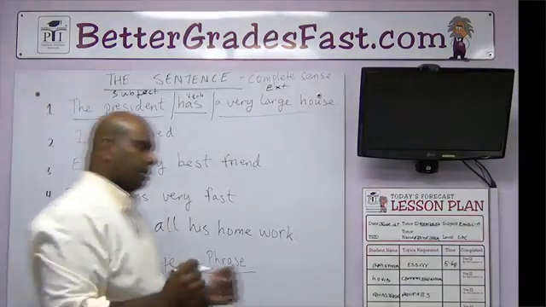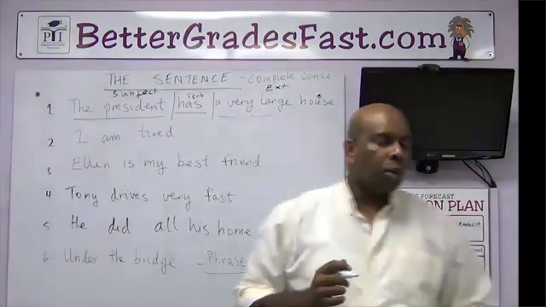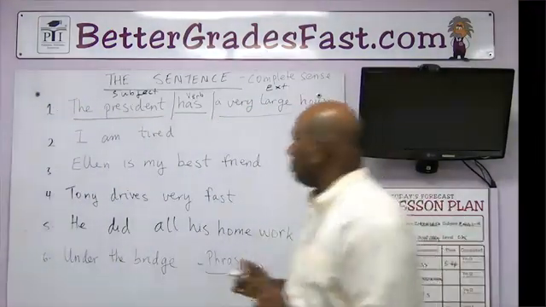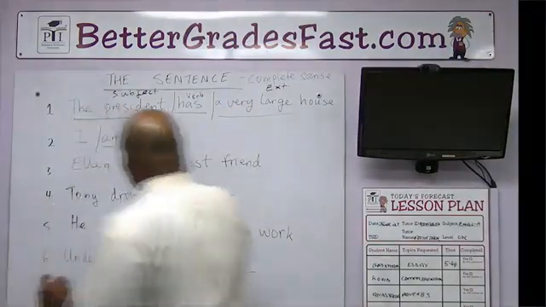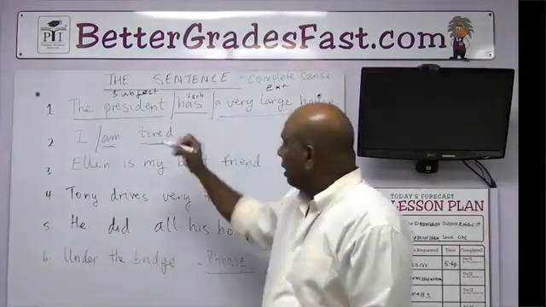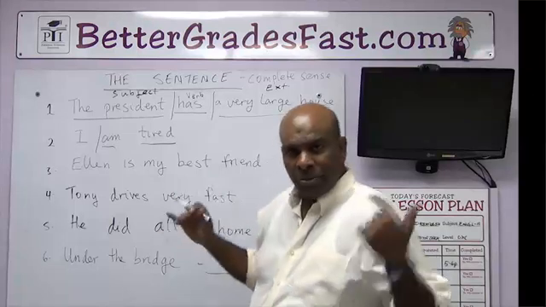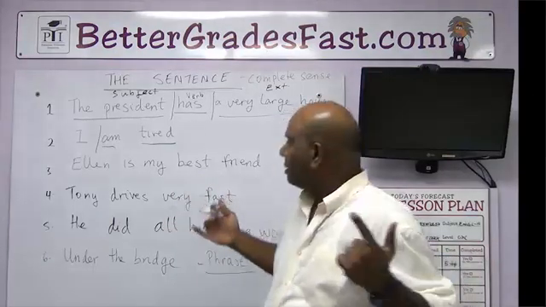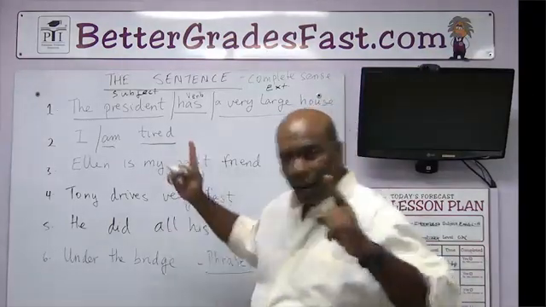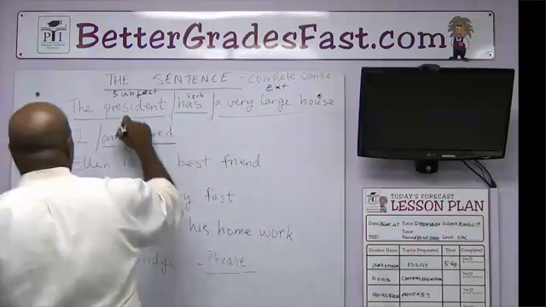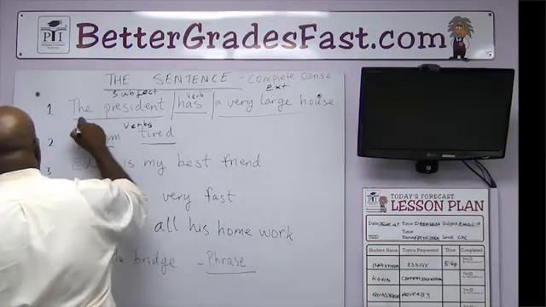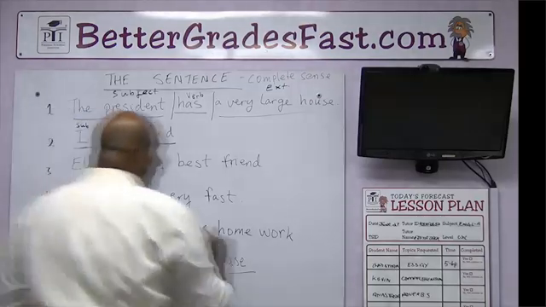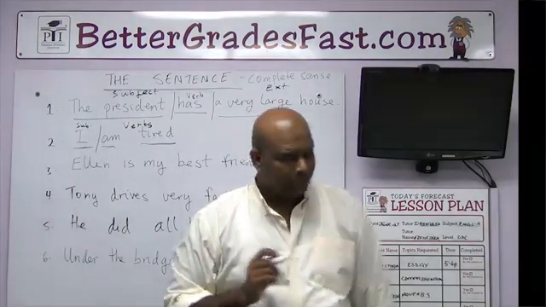Sentence number 2. I am tired. What's the action word or words there? There's 2. Am and tired. You can tire, that's a verb, and am comes from the verb to be. It means that you are alive, you exist. Who am tired? I am tired. So I'm tired, they are verbs. I is the subject.